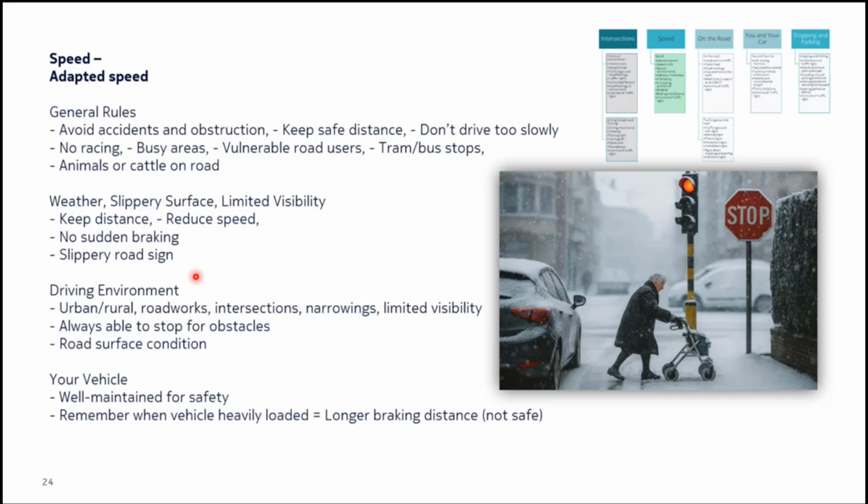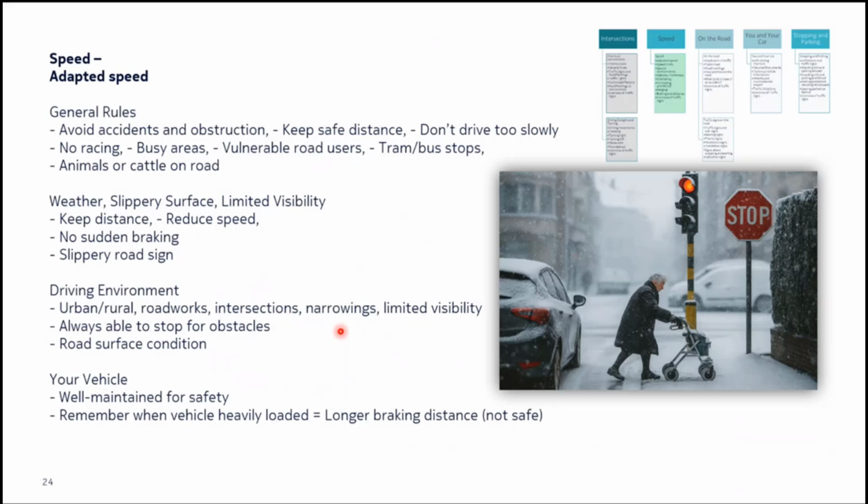Okay. Also, looking at the environment or the place where you're driving, you have to adapt your speed. Is it the urban area? Is it the built up area or outside built up area? There are different speed limits for that. You have to know that. Are there any road works happening? Am I approaching a junction? At junctions, you have to remember there are different rules depending on what type of junction. Do you have a priority? You don't have a priority. You have to watch out for all those things.